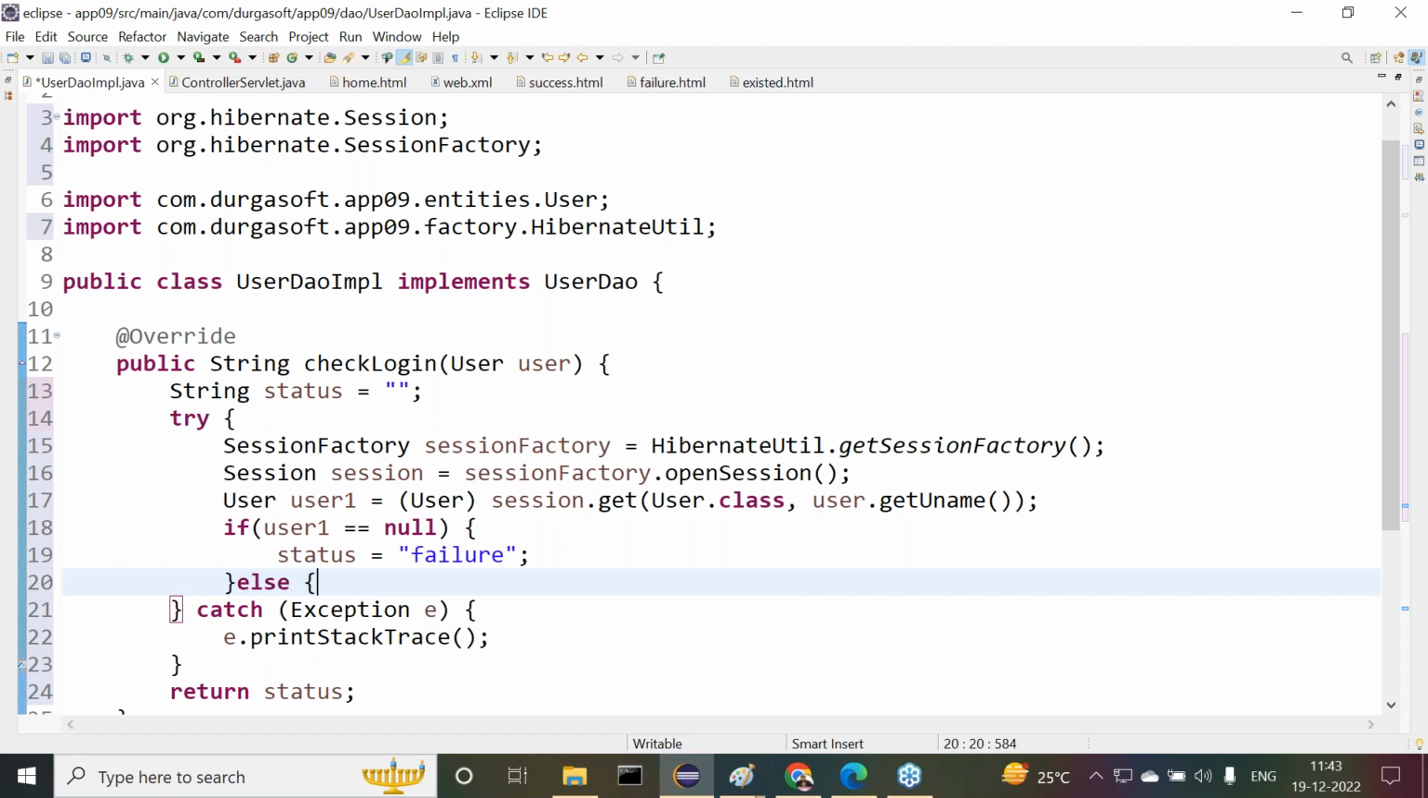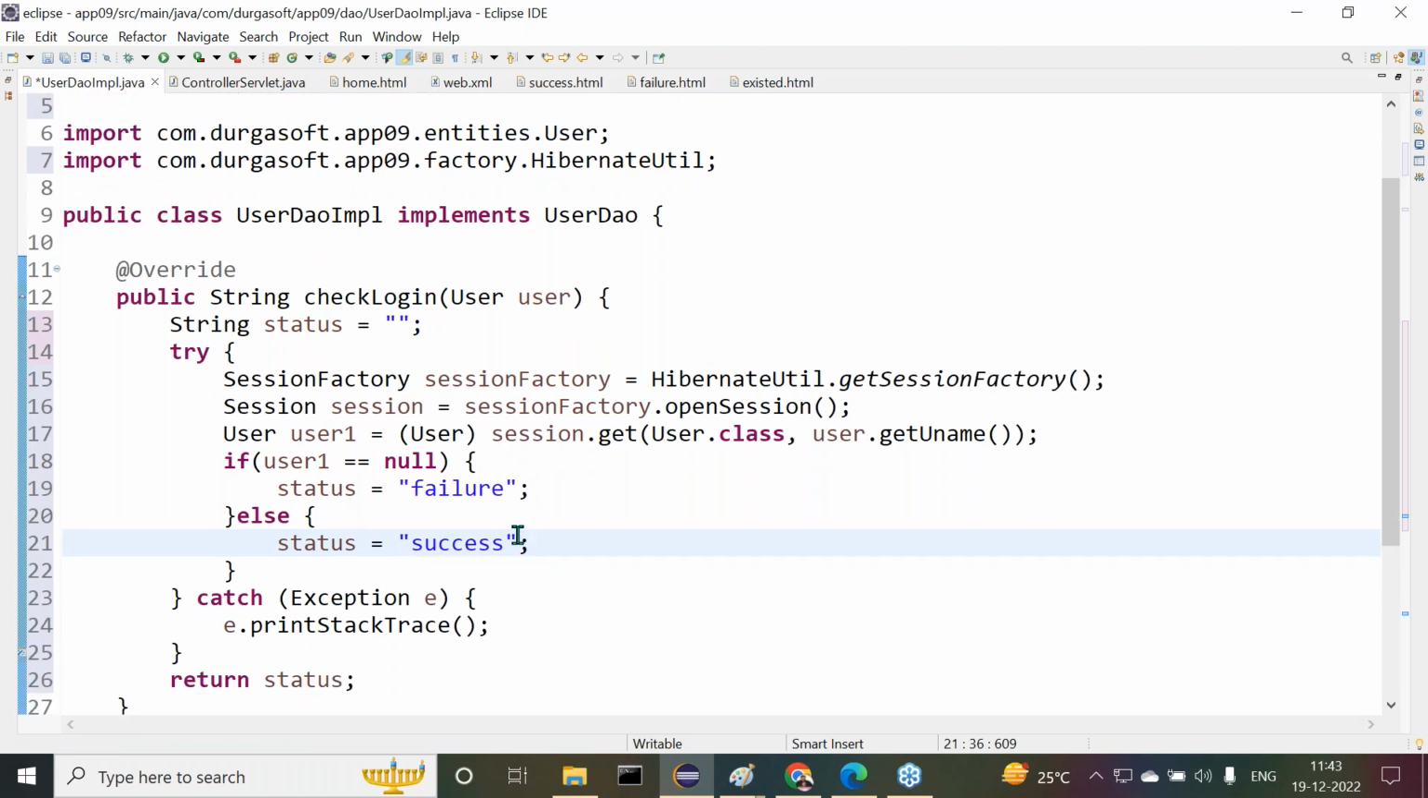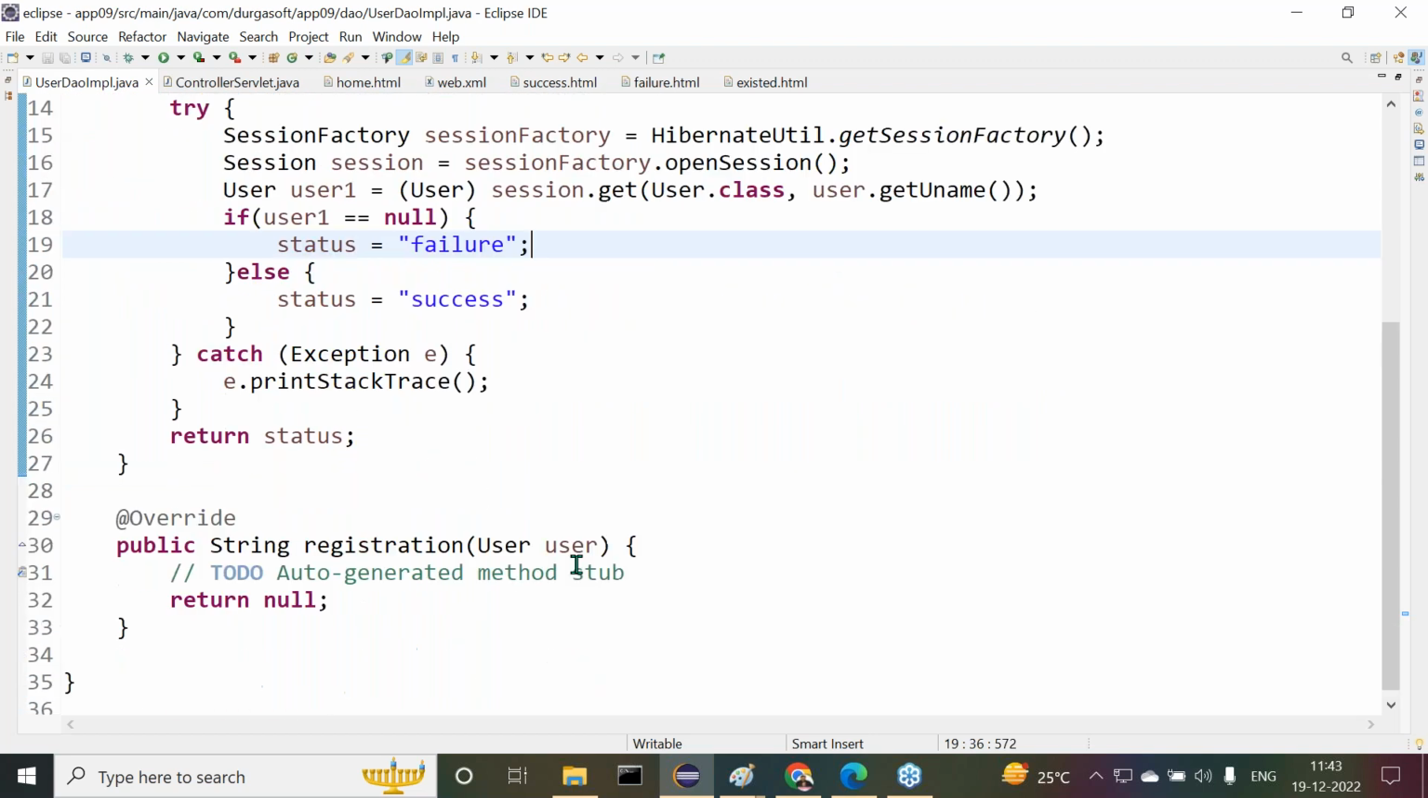Okay. Else what? Else, status is equal to success. Right, guys. Now this is exactly the implementation we provided in the case of the check login method.